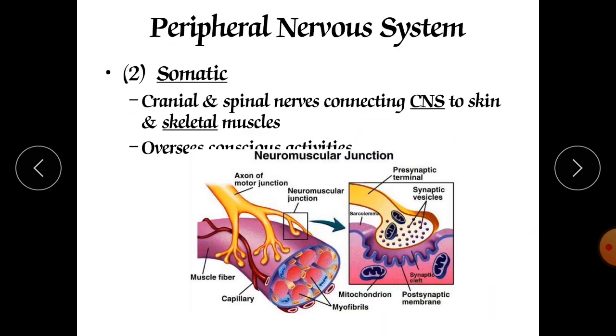Whereas in the somatic nervous system, the cranial and spinal nerves connect the CNS to the skin and skeletal muscles, and they are responsible for the contraction of our hand, the relaxation of the leg, walking, standing on your legs, holding anything, picking up in your hand. For these multiple functions we require the somatic nervous system, and there is involvement of the synapse. The synaptic vesicle contains the neurotransmitters which are released here, and it also contains the axons of motor neurons, the neuromuscular junctions. Here you can see